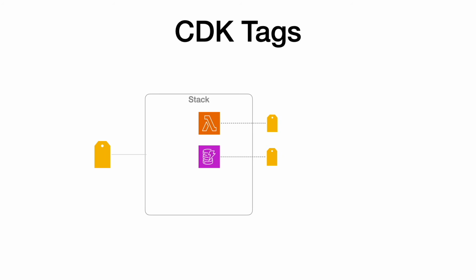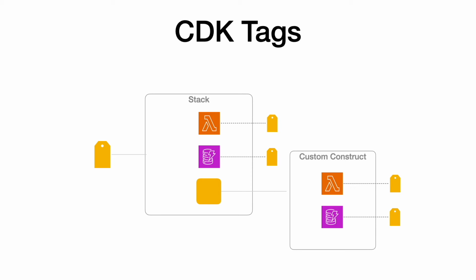In CDK, you can tag the CDK constructs, which internally tags the AWS resources. When a tag is applied to a construct, CDK applies the tag recursively to all the children of the construct. For instance, if you're applying a CDK tag to your stack, CDK will apply the tags to all the constructs defined inside this stack. If any of the constructs in the stack has children constructs, the tag will be applied to them as well. And this will continue in a recursive manner.